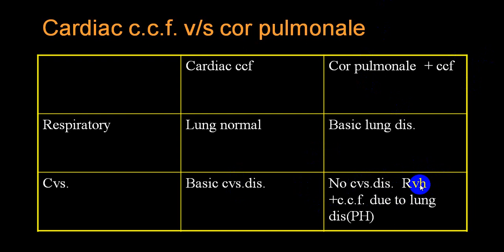You will have only RVH and evidence of congestive cardiac failure. There will be absence of left ventricular failure signs, cardiomyopathy, valvular heart disease, ischemic heart disease, pericardial disease; all those will be absent.